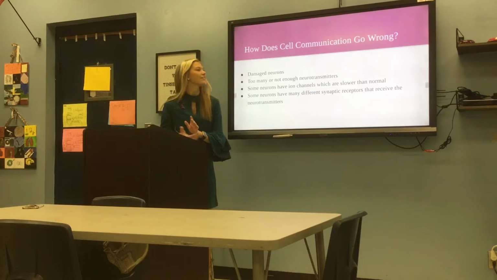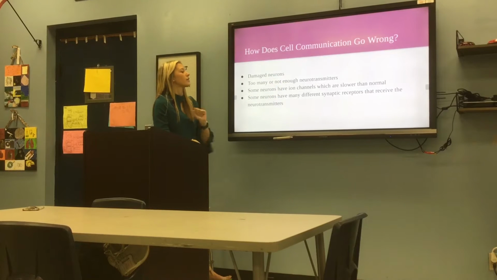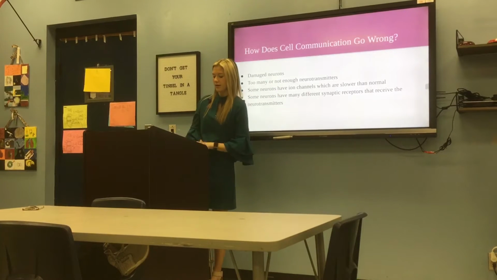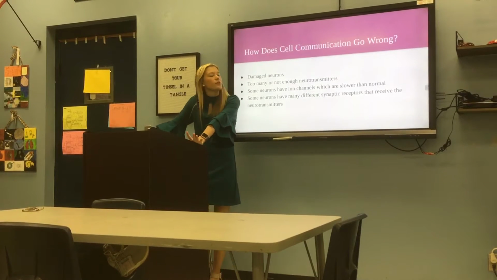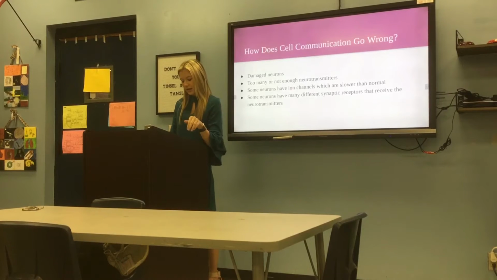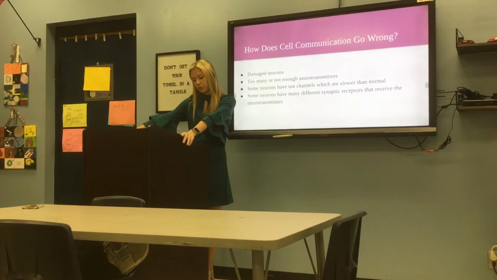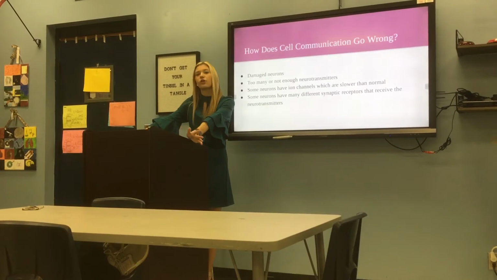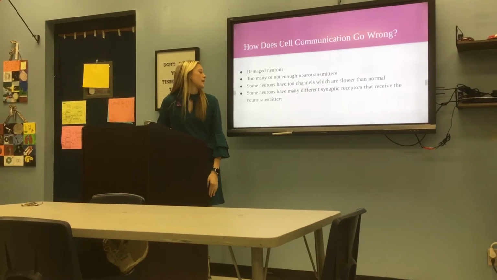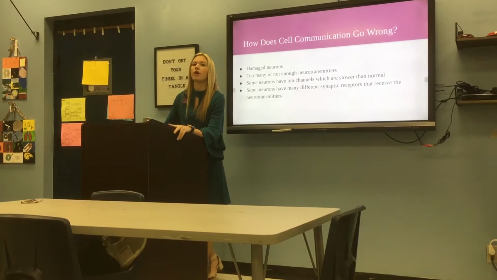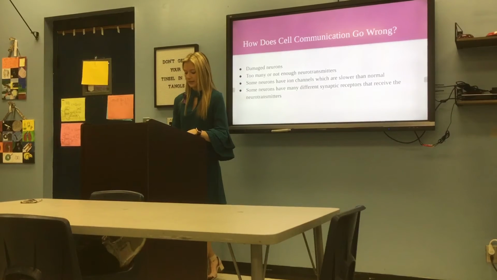Okay, so cell communication, how it can go wrong, and this mostly applies to epilepsy, especially with the neurotransmitters. Damaged neurons might change how they work normally or affect how they send signals. Too many or not enough neurotransmitters affects the neuron communication and can cause seizures. Some neurons have ion channels which are slower than normal, and this causes the message to not turn off as quickly as normal. And finally, neurons have many different synaptic receptors that receive the neurotransmitter. This can make it harder for the neuron to stop or switch off the message, causing it to still send it after it is no longer needed.